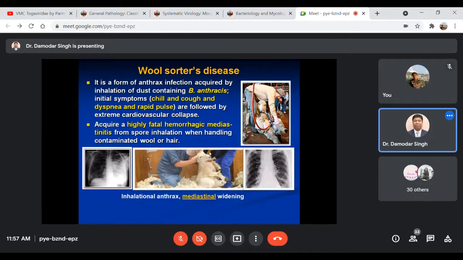This occurs in humans through inhalation of the spores in the dust particles while cutting and shearing the wool, and this may develop into very severe, highly fatal hemorrhagic lesions.